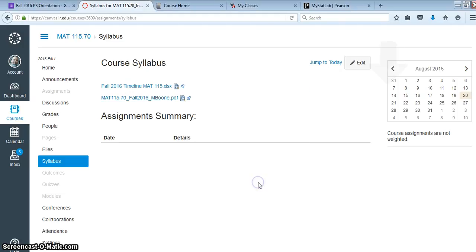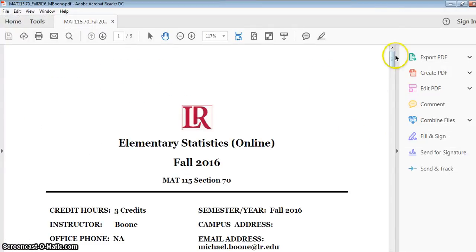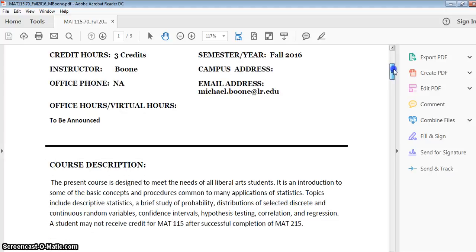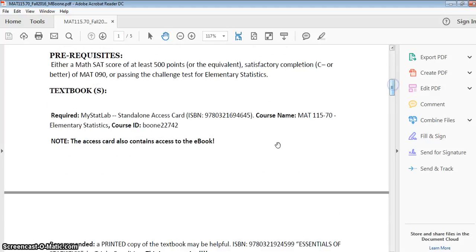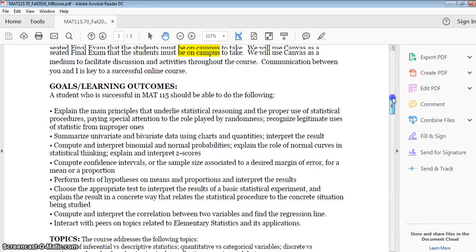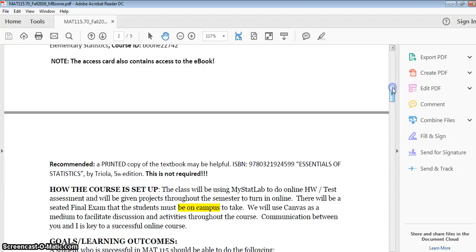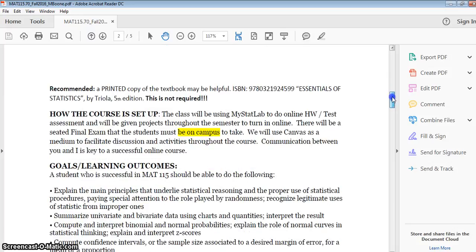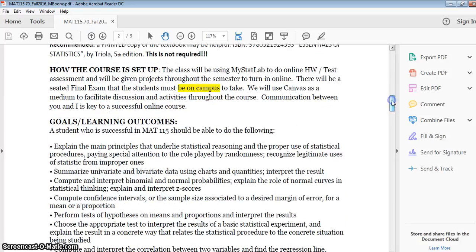This will have some LR information, also some instructor information, a little bit of information about the course, and the MyStatLab access code that you need. They sell these at the bookstore, or you could purchase it online. You also could get a hard copy of the book, but that's your choice. There is an ebook with the online access. We'll be using MyStatLab, where homeworks and online tests will be assessed.